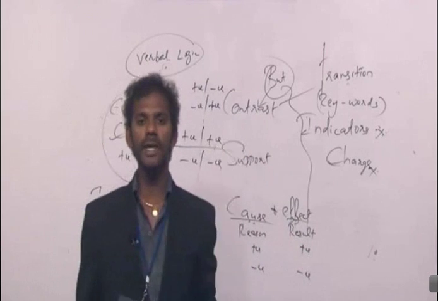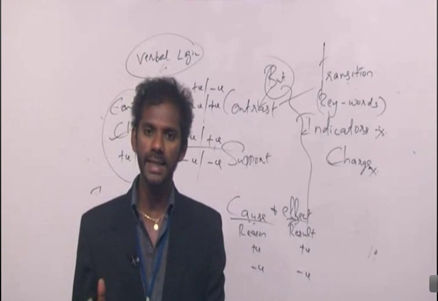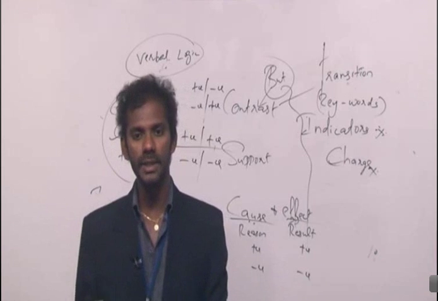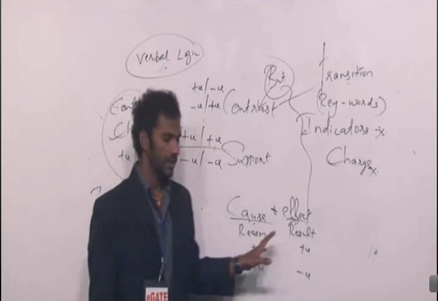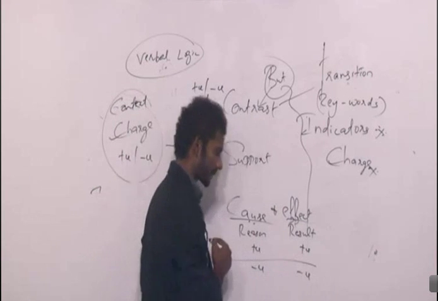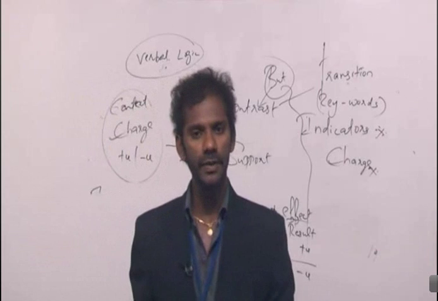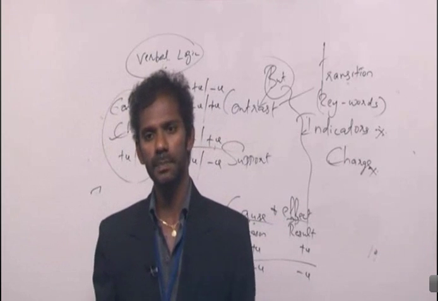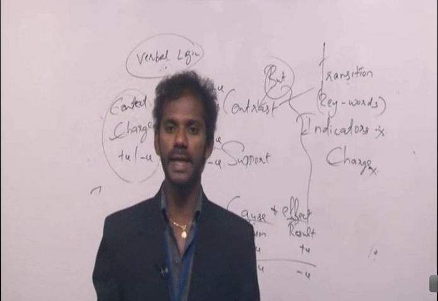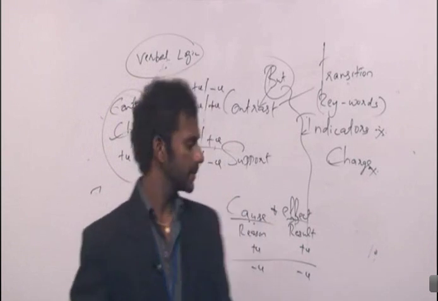If the reason is negative, the result must also be negative. So whenever you come across a cause and effect indicator, conclude that two ideas are getting connected. One idea would be the reason and the other would be the result. Reason positive, result also positive. Reason negative, result also negative. Right? It can never be a positive reason and a negative result, or a negative reason and a positive result. It should be a positive reason and a positive result, or a negative reason and a negative result. Clear?